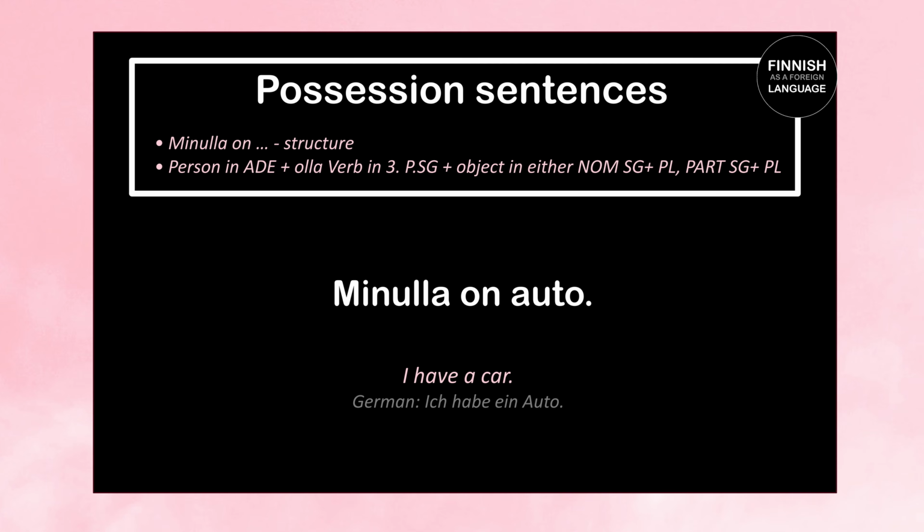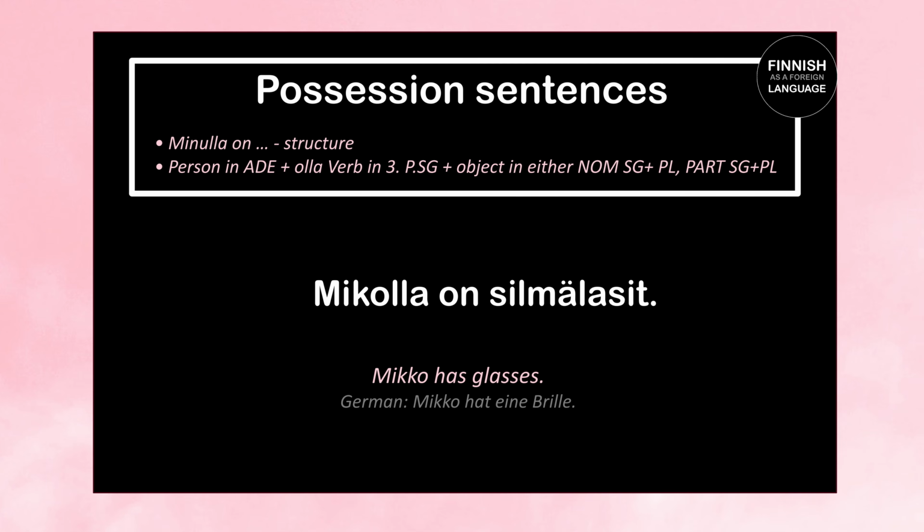However, we can also have an object standing in nominative plural. Mikolla on silmälasit means Mikko has glasses. So Mikolla on means Mikko has. By the way, if you wonder why there's only one K in Mikolla, it's because Mikko is a name that goes through a consonant gradation when being put in the adessive case. And silmälasit means glasses. This is actually a word which always appears in the nominative plural. So let's repeat. Mikolla on silmälasit. Mikko has glasses.